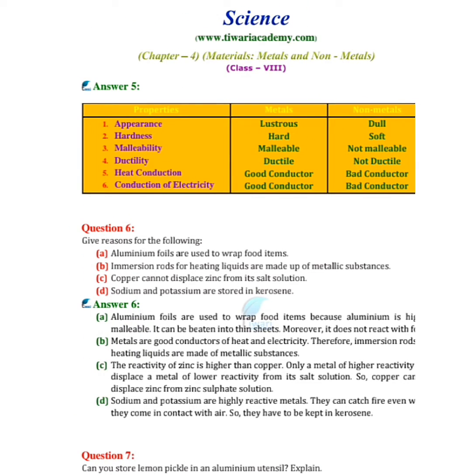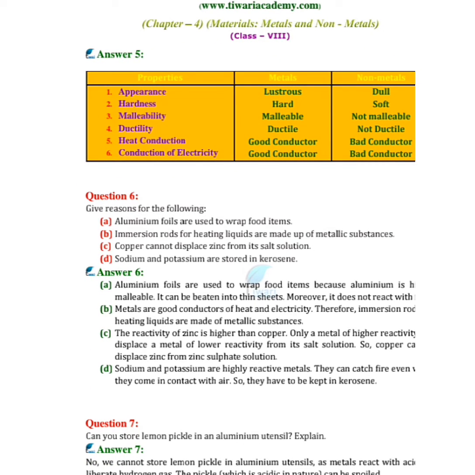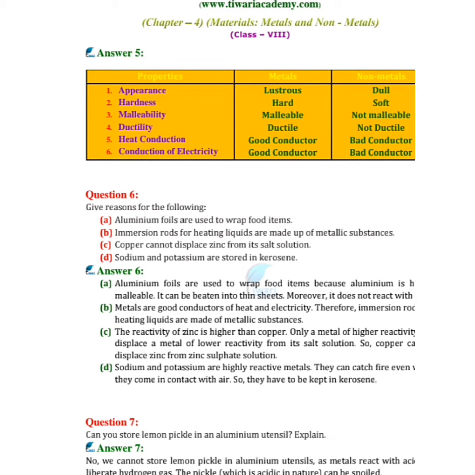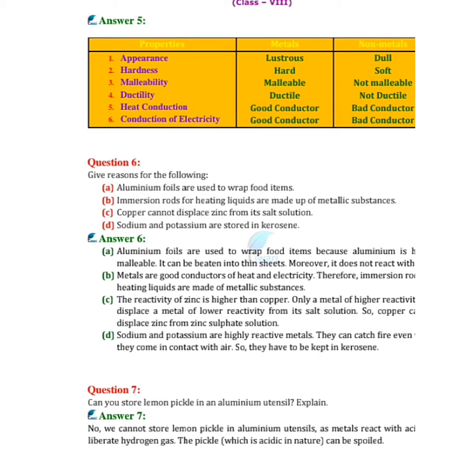Give reasons for the following. Aluminium foils are used to wrap food items. Aluminium foils are used to wrap food items because aluminium is highly malleable. It can be beaten into thin sheets. Moreover, it does not react with food. Okay, next one.